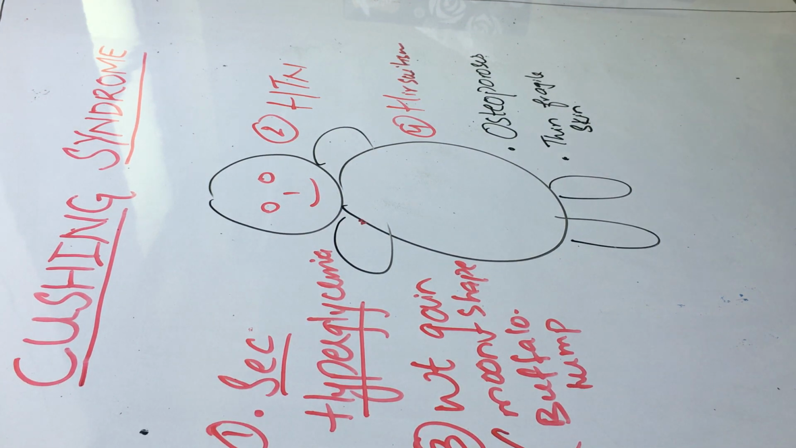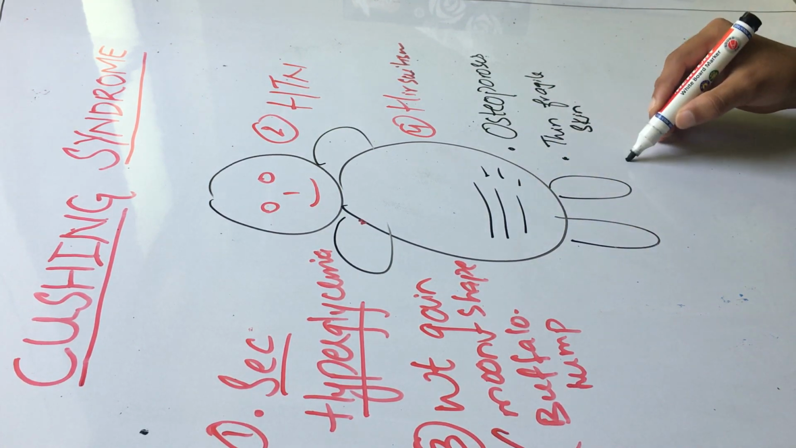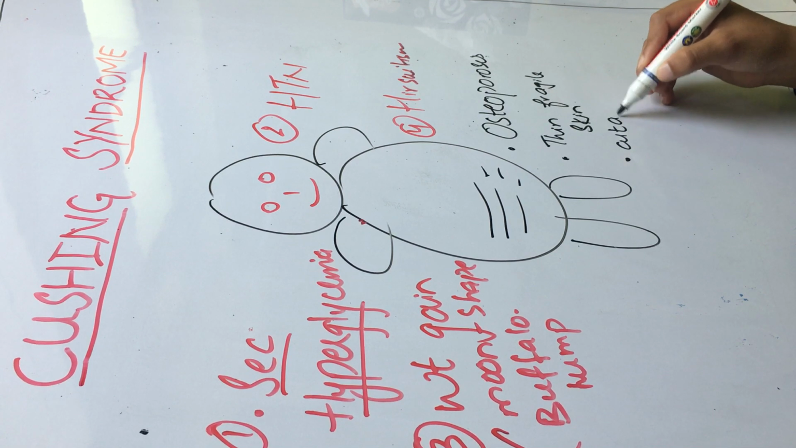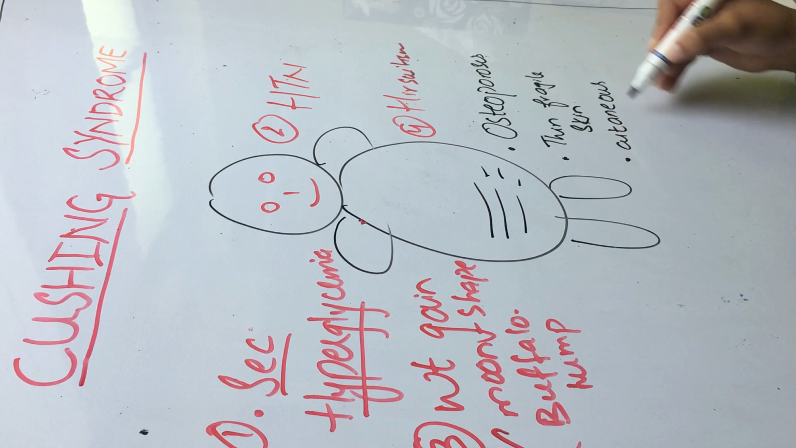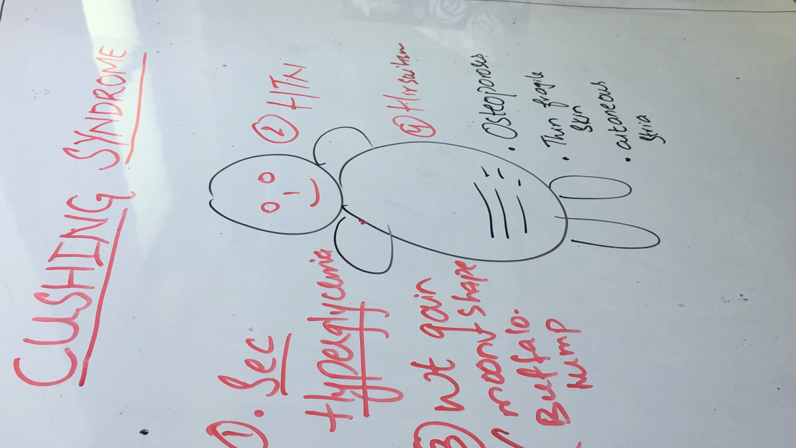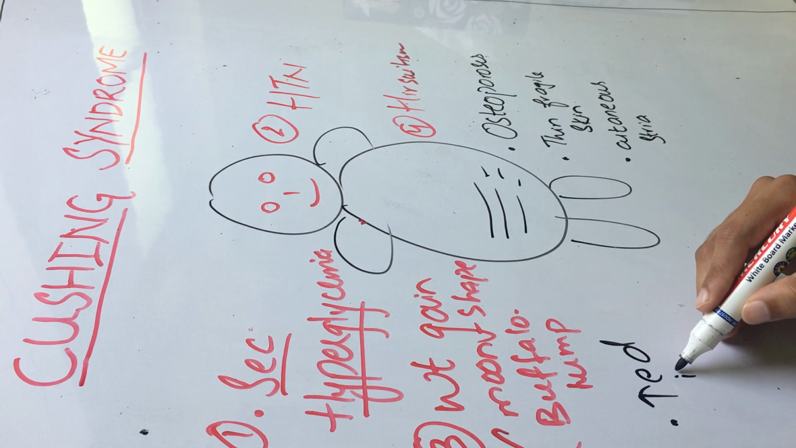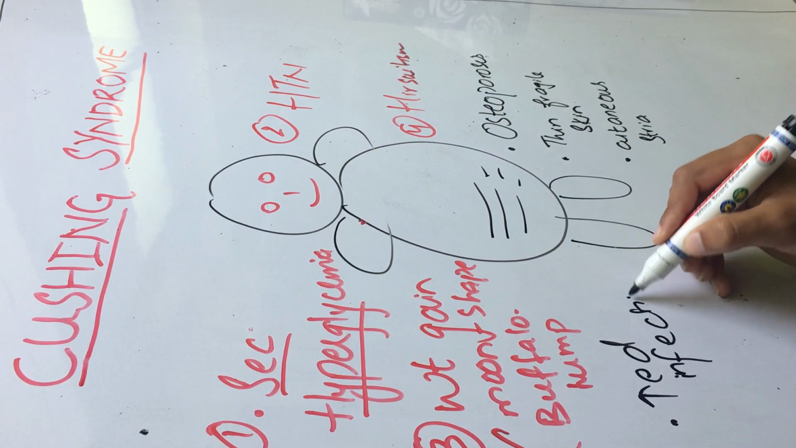Thin, fragile skin, easily bruisable, and there would be cutaneous striae because there is loss of underlying collagen tissue. And because glucocorticoids are anti-inflammatory and suppress our immune system, these patients have an increased risk of infections.